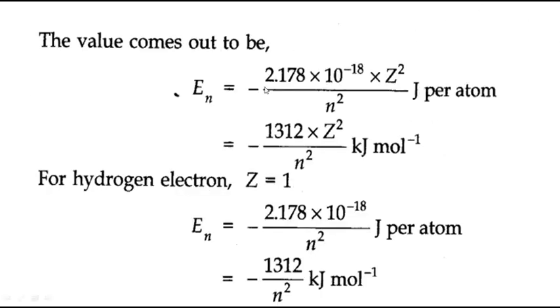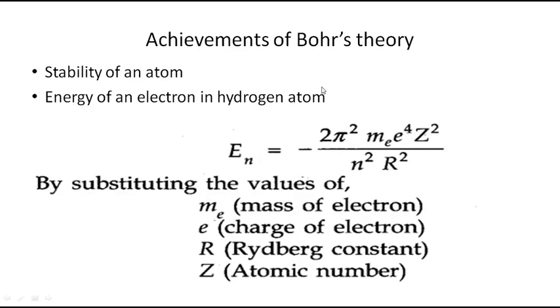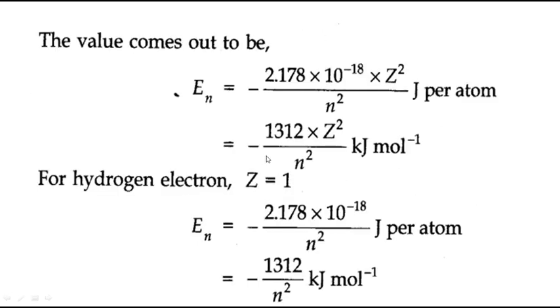So the value comes out. If you substitute all the constant values, what will we get? We will get minus 1312 into z square by n square. So n means the energy level in which it is, and z means atomic number. For hydrogen atom it is 1, no problem. 1 square will be 1. And if you want to calculate the first energy level, n is equal to 1. So what is the value? Minus 1312 kilojoule per mole for the first level.